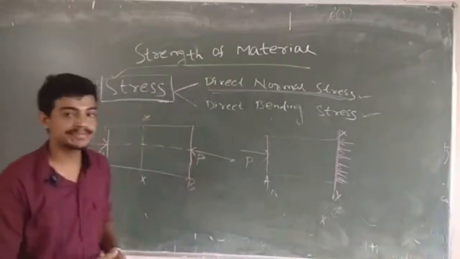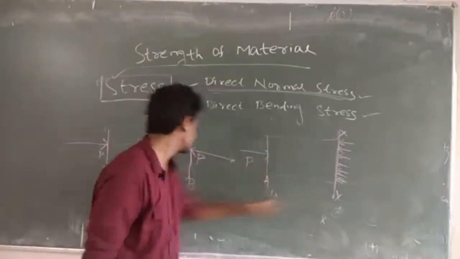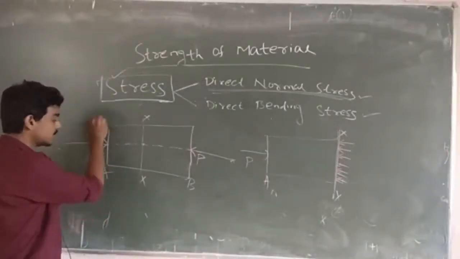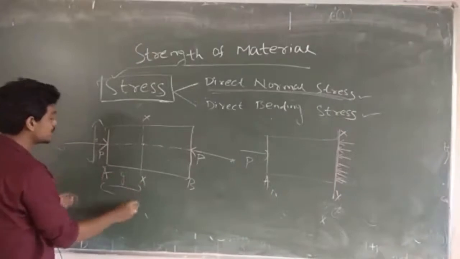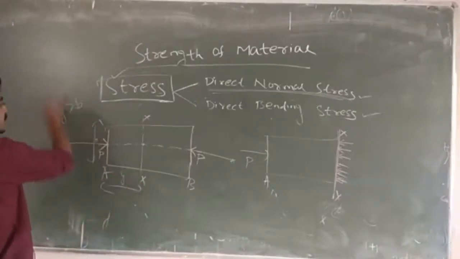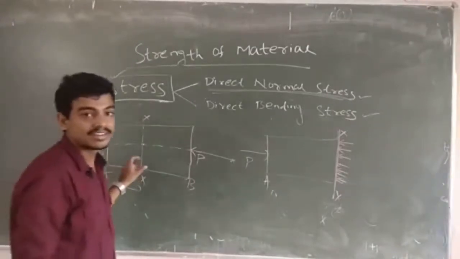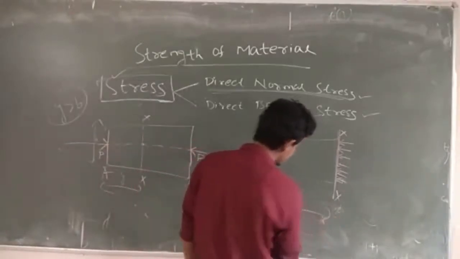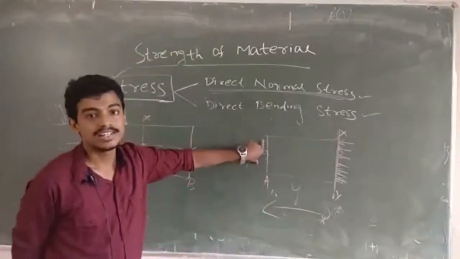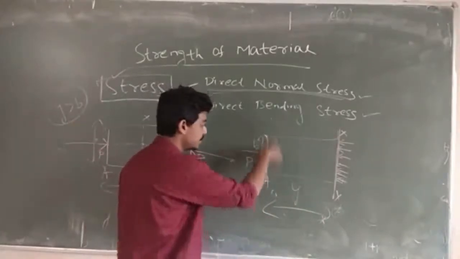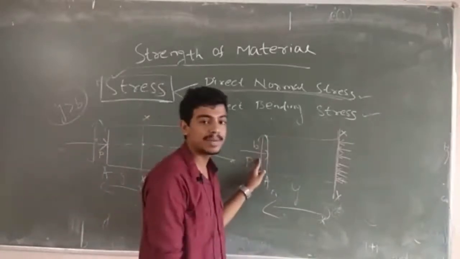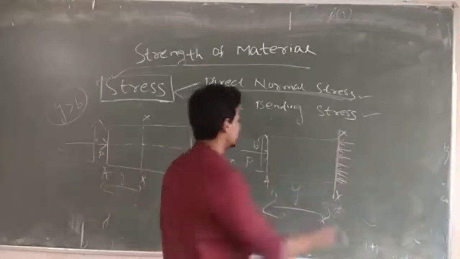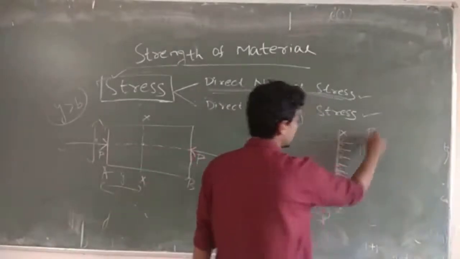Again I am repeating the same statement. This XX is far away from the end, suppose the width is B. So this is Y. Then we are assuming that Y is greater than B. The lateral dimension is less than the distance of the section we are taking. So Y is greater than the width of the section, that is the least lateral dimension B. So in this case, if we are applying compressive force, the same compressive resistance will come here, that is P.